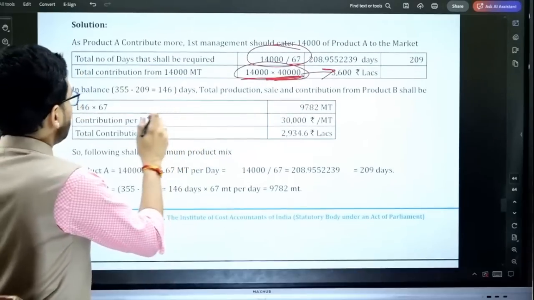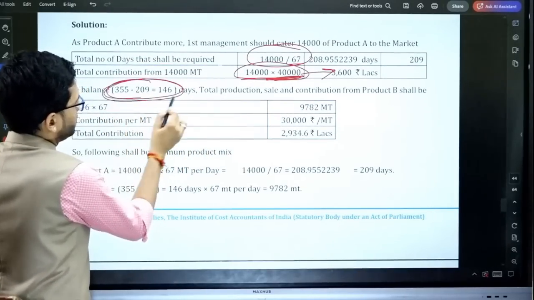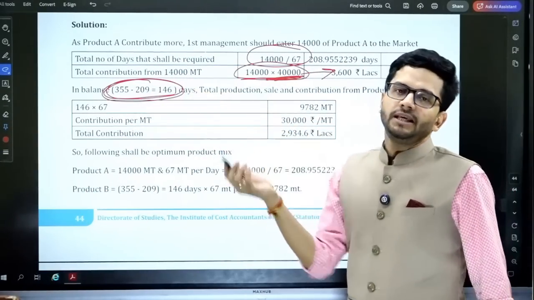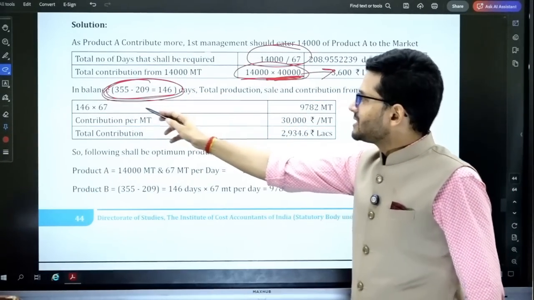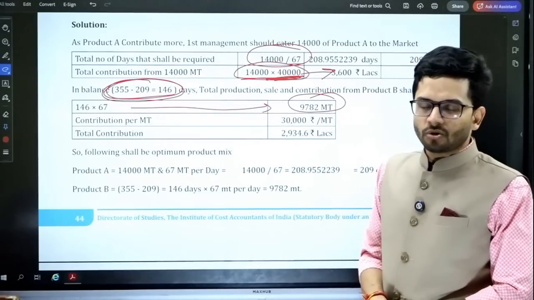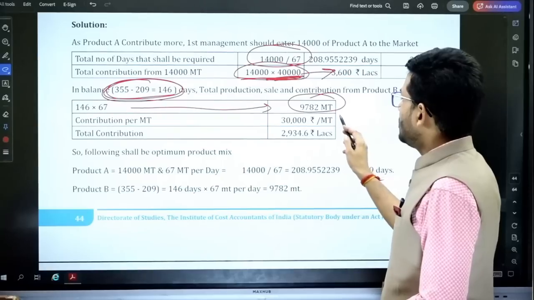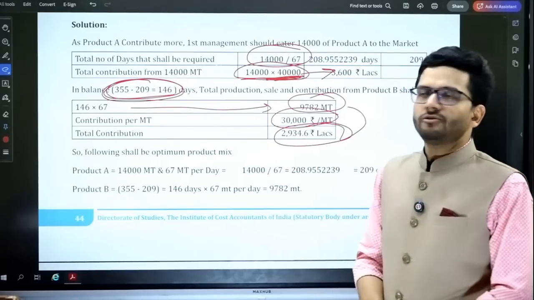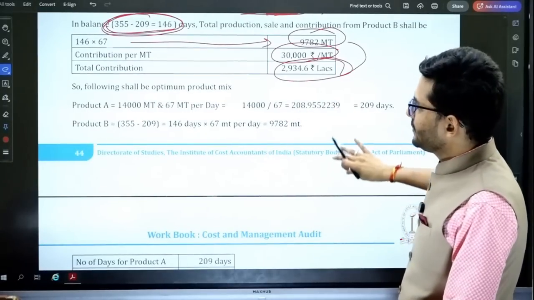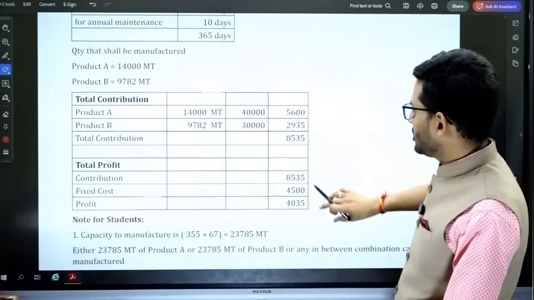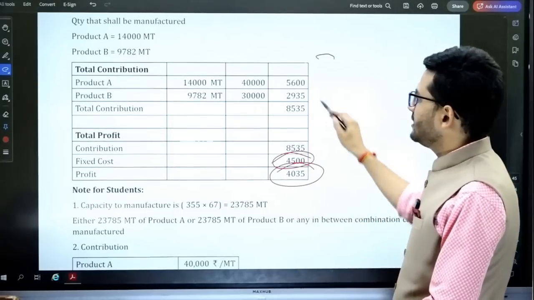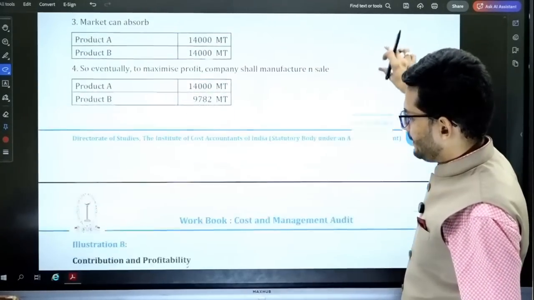Now for the remaining days, that is 355 minus 209, which are 146 days, we can produce product B. So 146 multiplied by 67 per day gives 9,782 metric ton, the total amount of product B which can be produced. Contribution 30,000, so it comes to 2,934.6 lakhs. So the product mix is given as under. This is how the product mix is ascertained, and after reducing the fixed cost, we arrive at the profit. All these calculations are pretty straightforward.